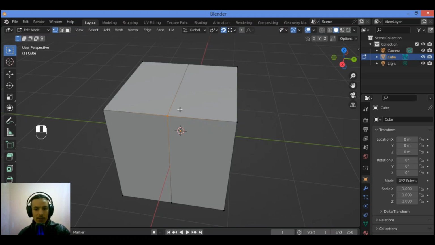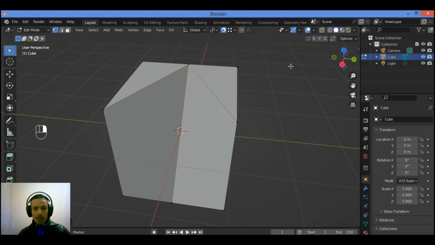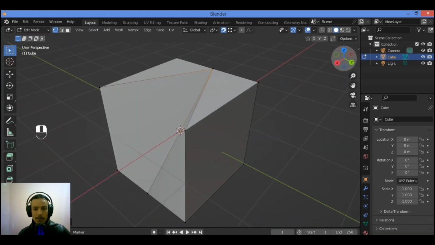Make a selection, select that vertex, press G to activate the move tool and bring your mouse close to the vertex you want to snap your selection to. Hit G and move it like this. You can snap it to that vertex. Left click to confirm. And you can see it's an easy and interesting tip.